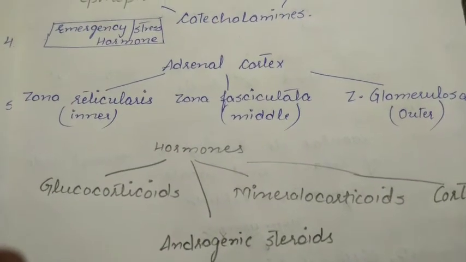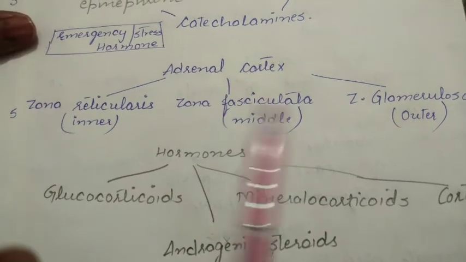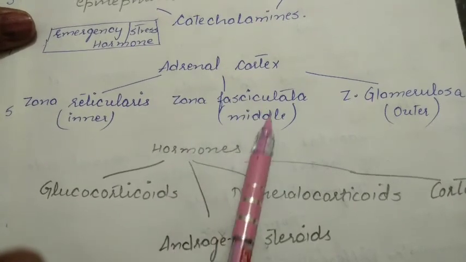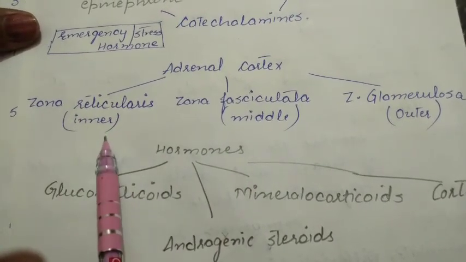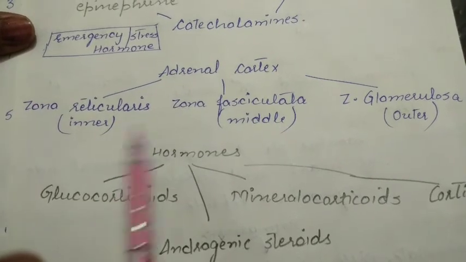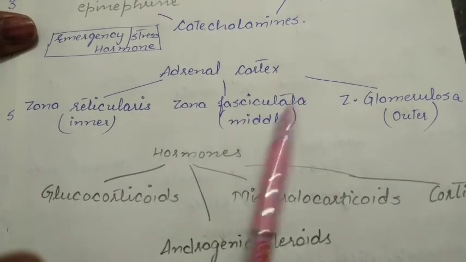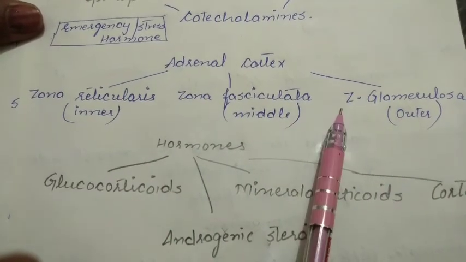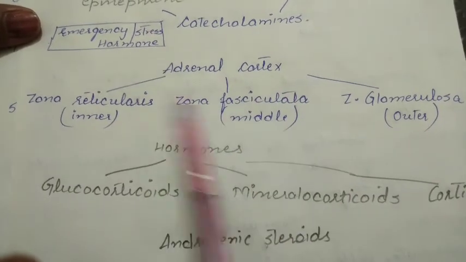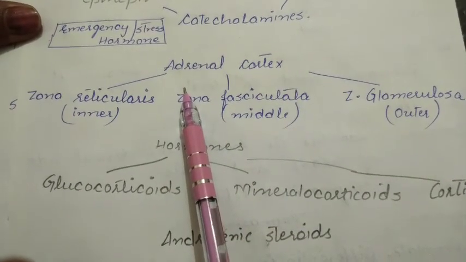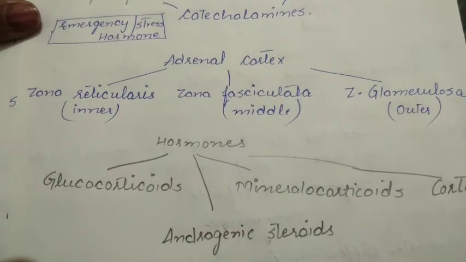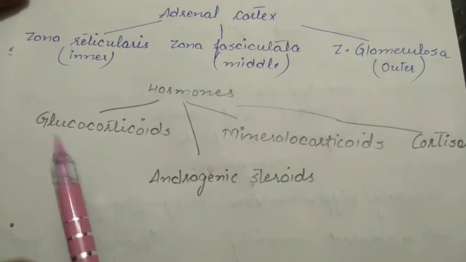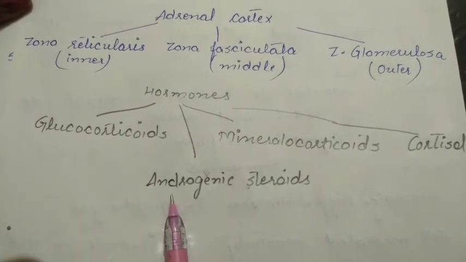The next part of the adrenal gland is the adrenal cortex. The adrenal cortex mainly comprises three layers. The first, outer one is the zona glomerulosa, the middle one is the zona fasciculata, and the third, inner one is the zona reticularis. Reticularis means network, fasciculata means the cells show fasciculation, and glomerulosa stands for glomeruli. These three layers collectively form the outer part of the adrenal gland called the adrenal cortex.